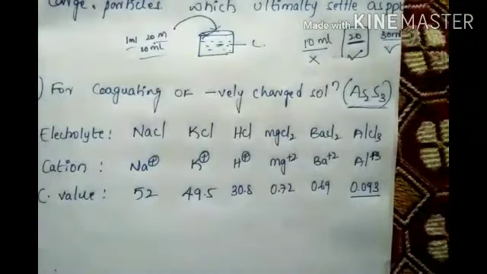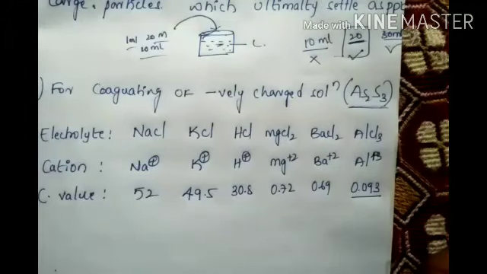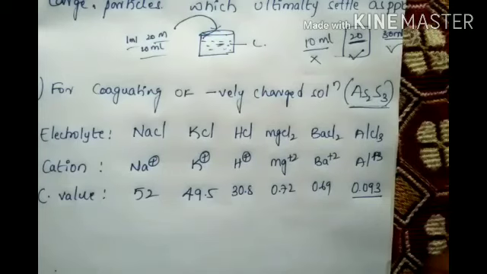So the value is decreasing, that much coagulation will increase. Okay, so coagulation power is more for AlCl3. This is for negatively charged solution, arsenous sulfide.